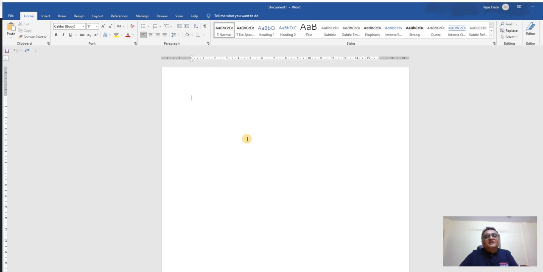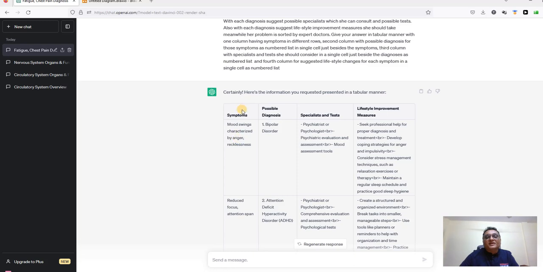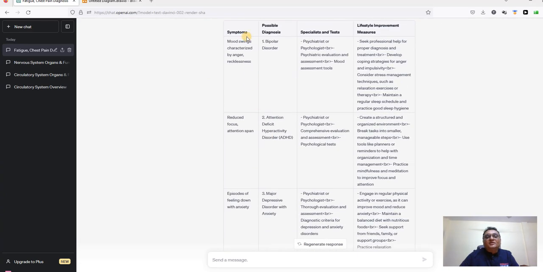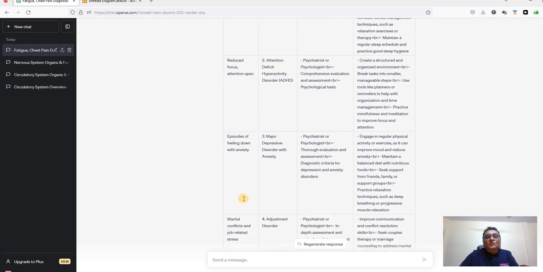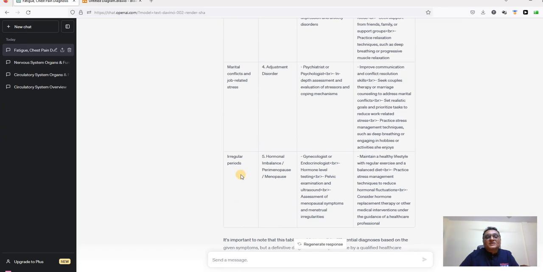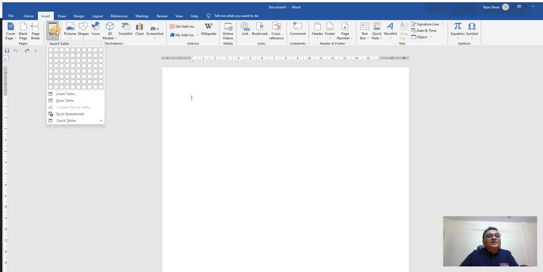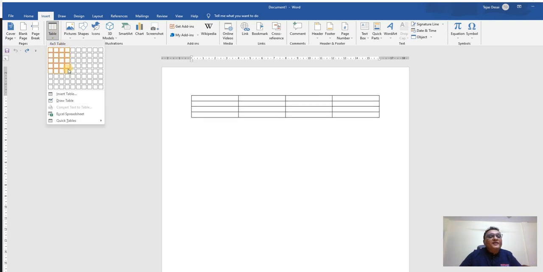Okay, anyway. So then I will have to at least make the table with one, two, three, four columns, and one, two, three, four, five, six rows. Okay. So insert table, and then four columns and five rows.